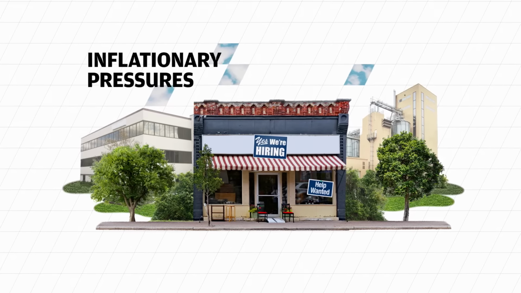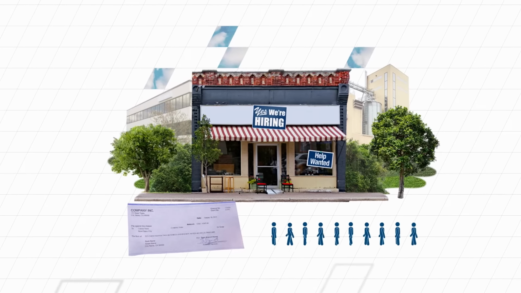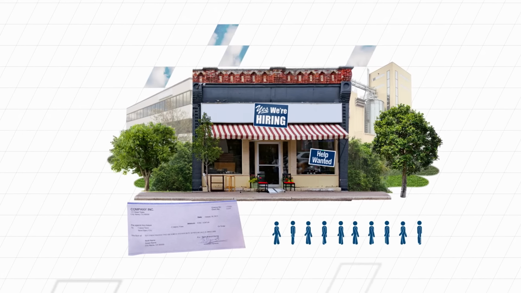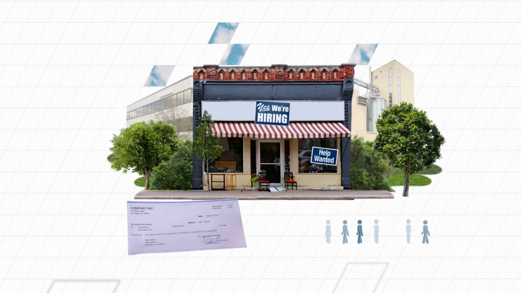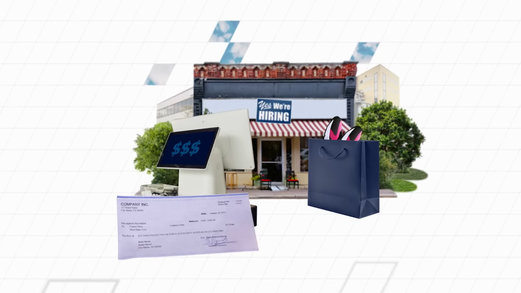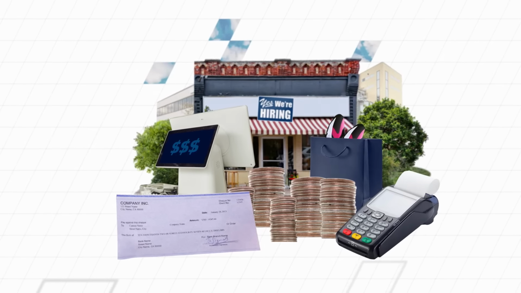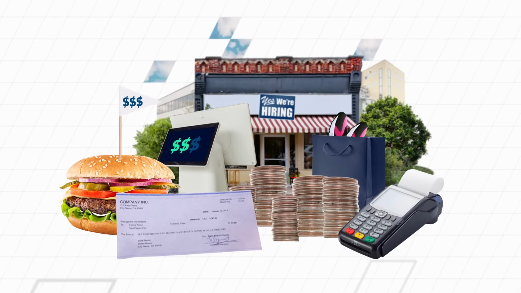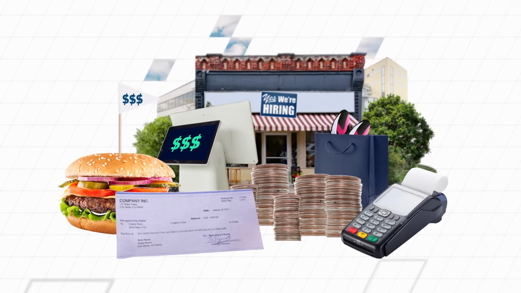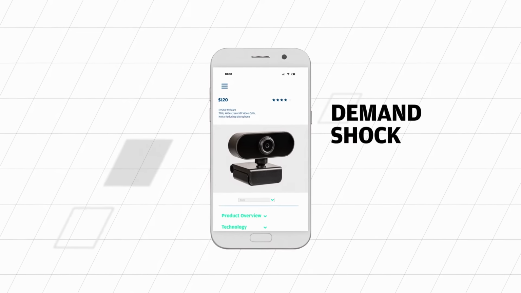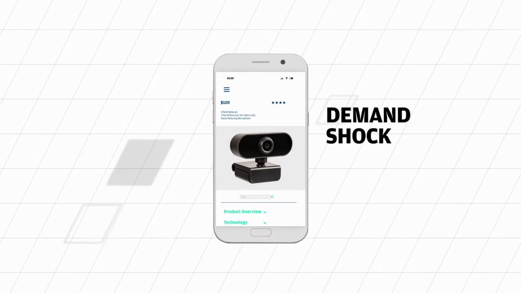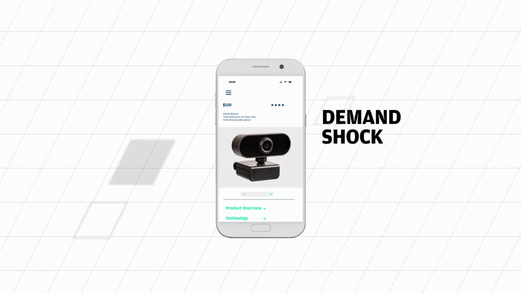One common example is a tight labor market. When employment levels are high and available labor is in short supply, wages generally rise. To pay employees more, employers must choose between absorbing higher overheads or passing the cost to consumers, resulting in CPI inflation. Another factor is demand shock, where a sudden increase in demand pushes up prices.